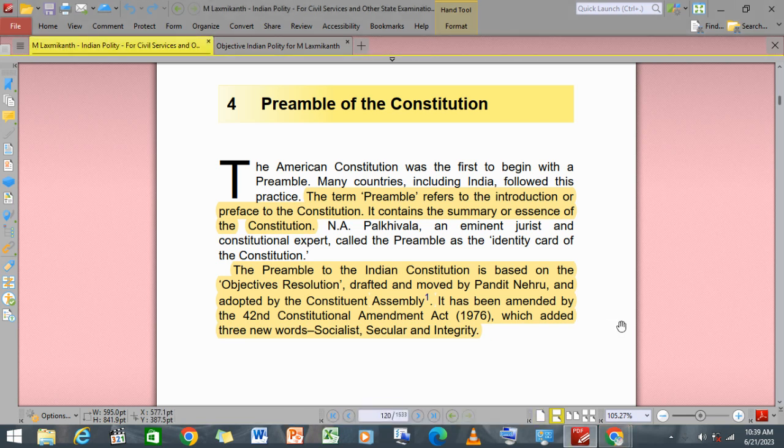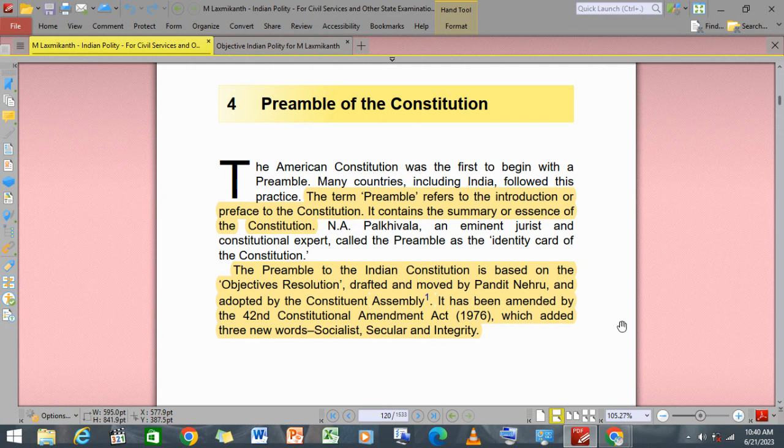So, hello everyone. Today we'll do the preamble again. This is the preamble of the Constitution, right? We'll discuss the preamble of the Constitution. Now, the term preamble refers to the introduction or the preface of the Constitution, and it contains the summary of the essence of the Constitution. And N.A. Palkhiwala, an eminent judiciary jurist and constitution expert, called the preamble the identity card of the Constitution.